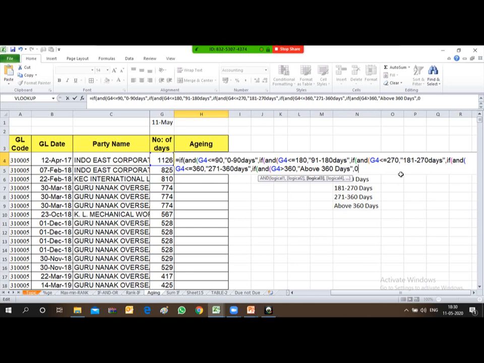So now friends, the entire formula has been typed. Now you just close all the brackets which were open: 1, 2, 3, 4, 5. Once you close the brackets, the last blink was on this bracket. Press enter.